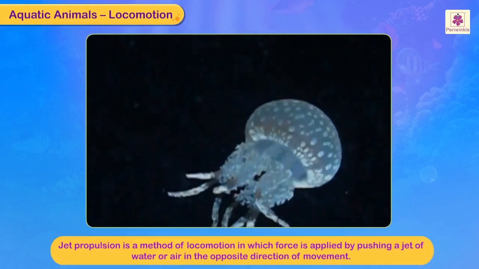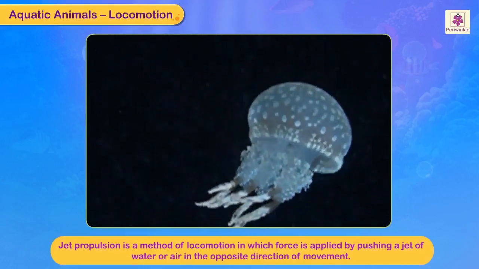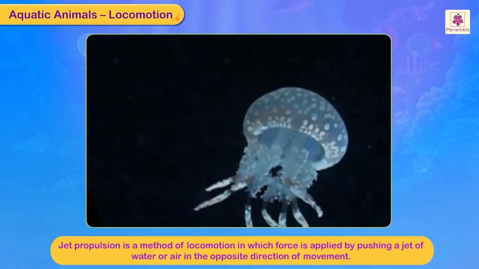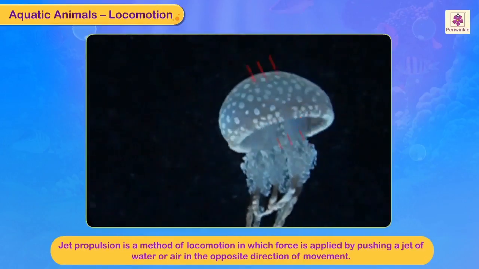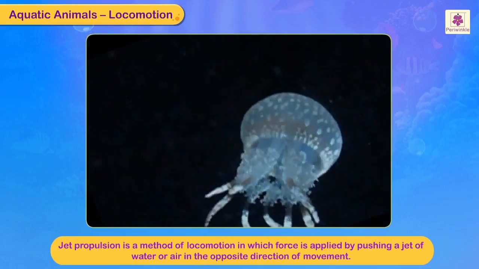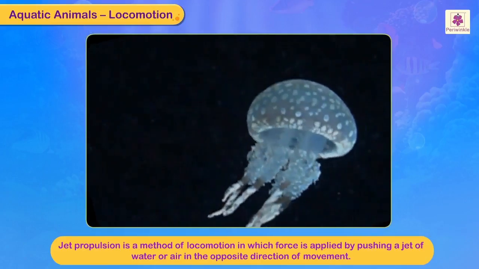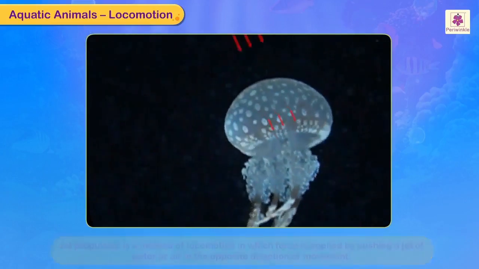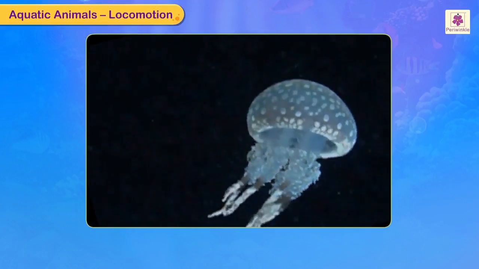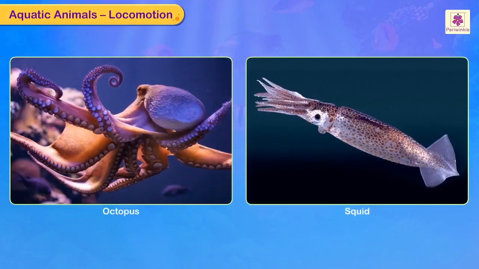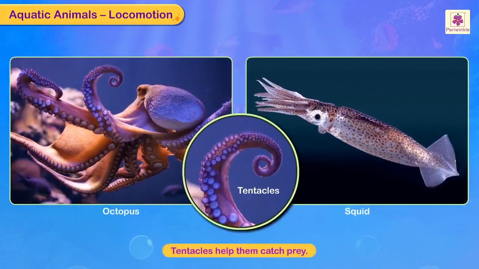Jet propulsion. Jet propulsion is a method of locomotion in which force is applied by pushing a jet of water or air in the opposite direction of movement. This helps the animal to move in the desired direction. Movement of octopus and squid occurs through jet propulsion. Their tentacles help them catch prey.